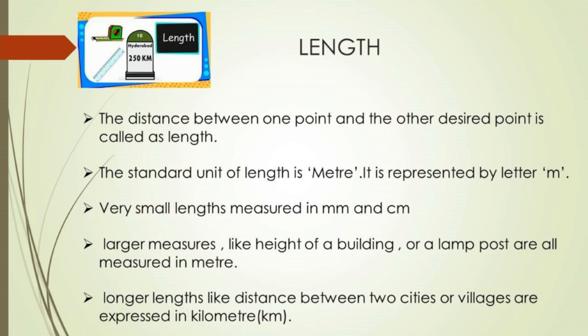Now, we are going to see the first physical quantity, length. What is length? The distance between one point and another desired point is called length. It may be the distance between the edges of a book or a table, or the corners of a football ground, or even from your home to school. The standard unit of length is meter and is represented by the letter m.